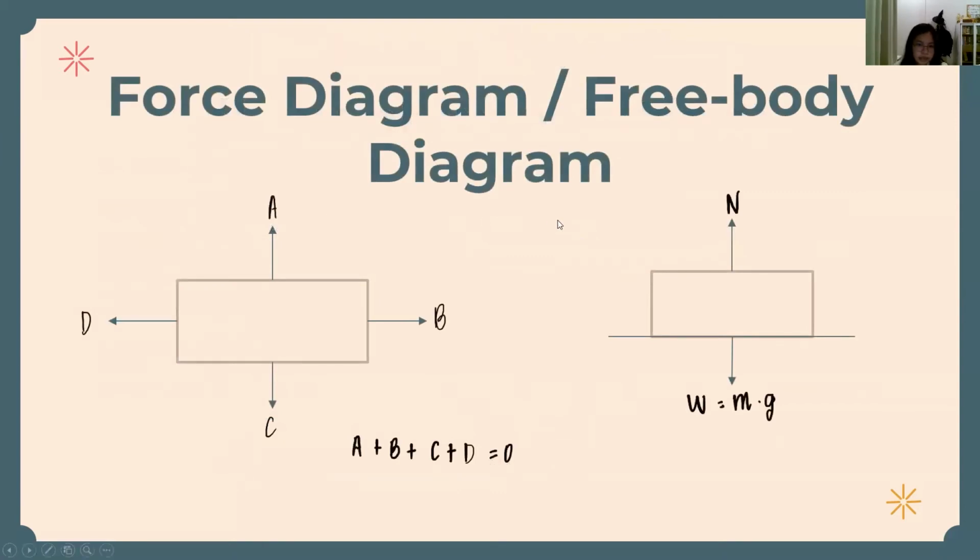Now, this is the force diagram, or free body diagram. A diagram showing the forces acting on an object is called a force diagram. The object is represented by a box, with forces drawn as arrows pointing away from the box, as you can see here. It is important to label each arrow to show the magnitude of the force it represents.